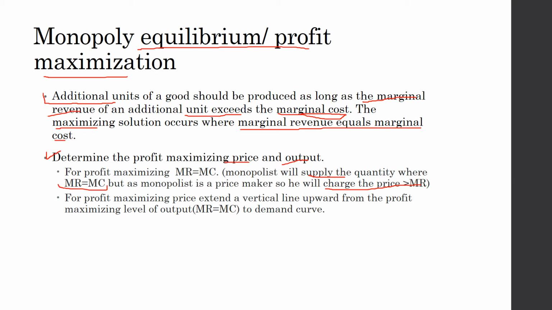So now a question arises: how can we identify that price? From the graph, we extend a vertical line upward from the profit maximizing level of output to the demand curve. It means that where this vertical line touches the demand curve, that will be our profit maximizing price.